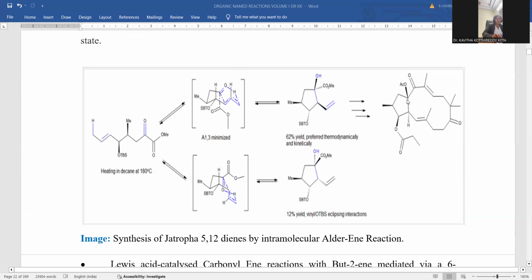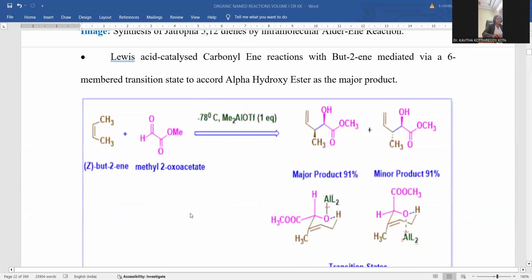So this is the way they accomplished the larger organic entity by means of the Alder reaction, taking this decane as the starting material. Another possibility for the Alder reaction: you are observing a double-bonded compound, and this is an aldehyde-containing ester. This aluminum-containing complex is taken as a Lewis acid, and cryogenic conditions like minus 78 degrees centigrade are operated. A mixture of two products will be originated.